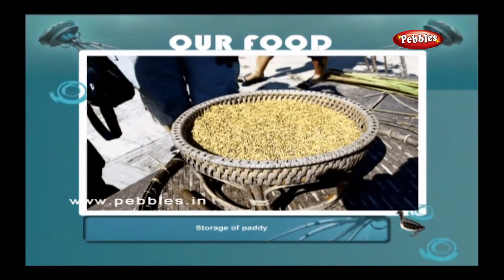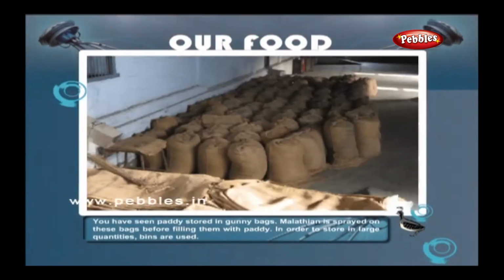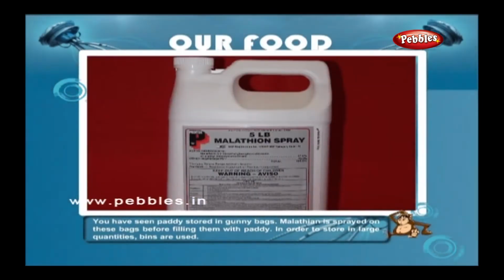Storage of paddy. You have seen paddy stored in gunny bags. Malathion is sprayed on these bags before filling them with paddy.